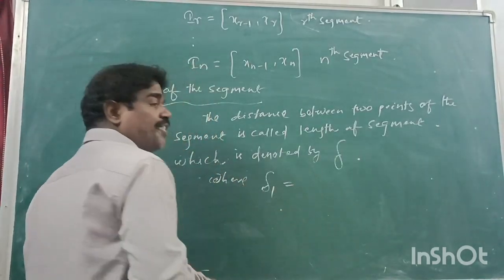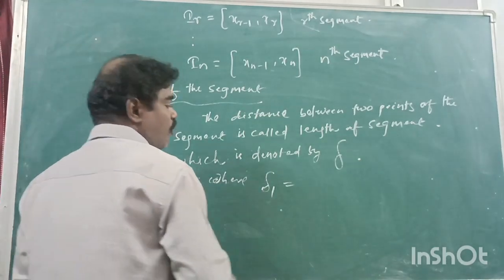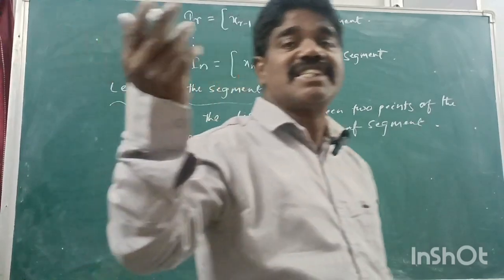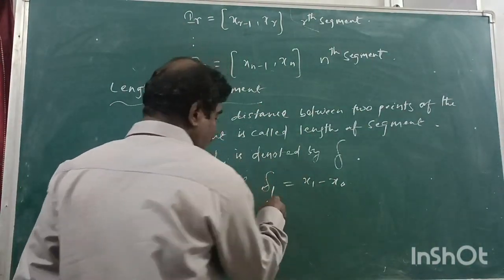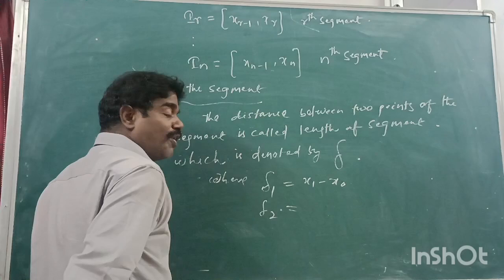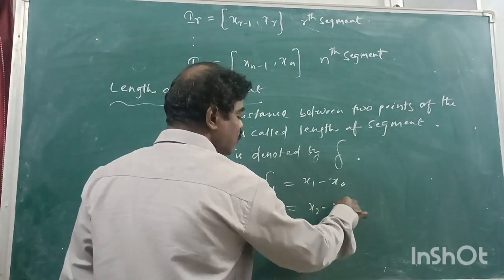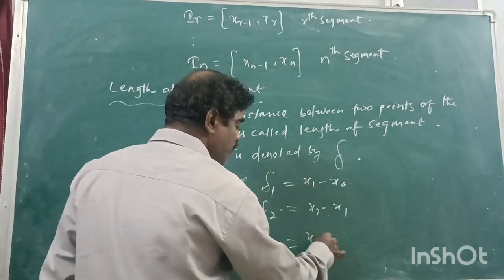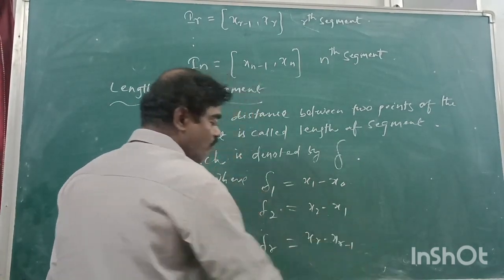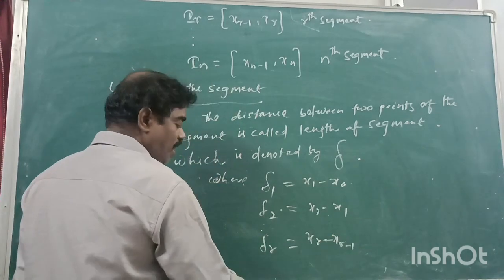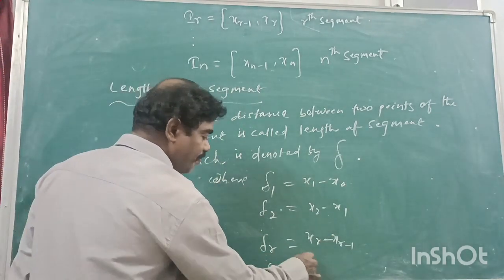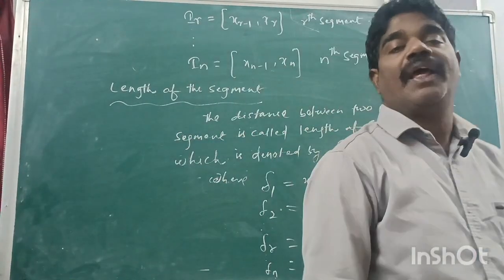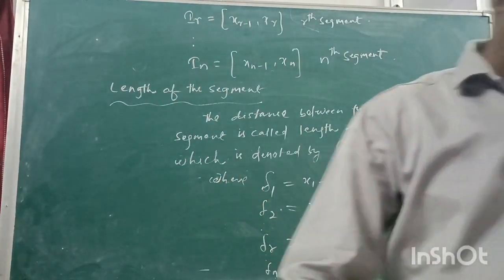So distance is nothing but upper point minus lower point: x1 minus x0. Distance is always upper value minus lower value. Like that, delta 2, what are you writing? x2 minus x1. Delta r, how are you writing? xr minus x(r-1). Delta n is xn minus x(n-1). This is the length of the segment. Understand?